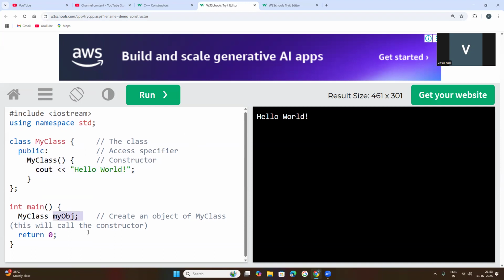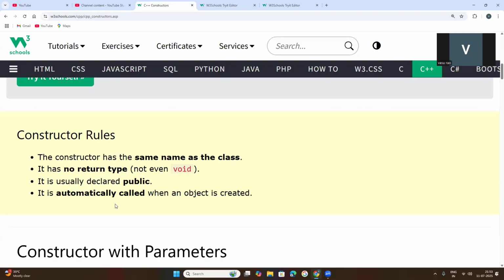So here, once my object is created, keep in your mind, I have not called that method. See, just the object is created, with the same class name. This is the class name, and the constructor will be the same as the class name. For this class, an object is created. Now I have not called this method, but this line of statement we are getting here. So that is the use of the constructor.